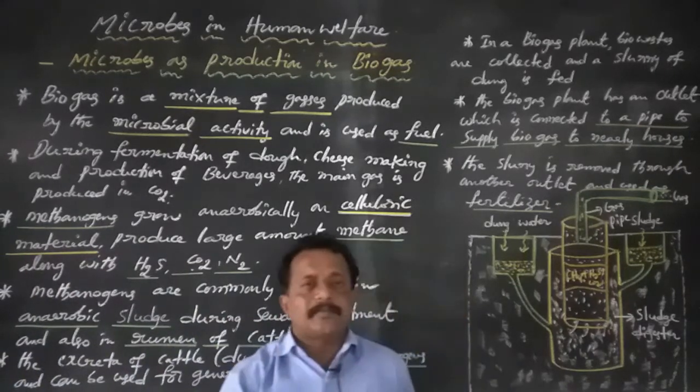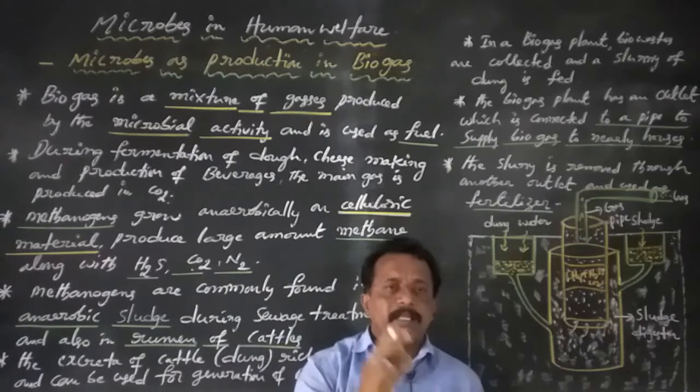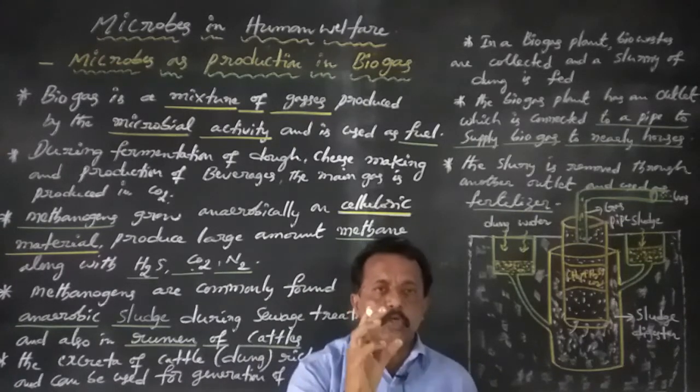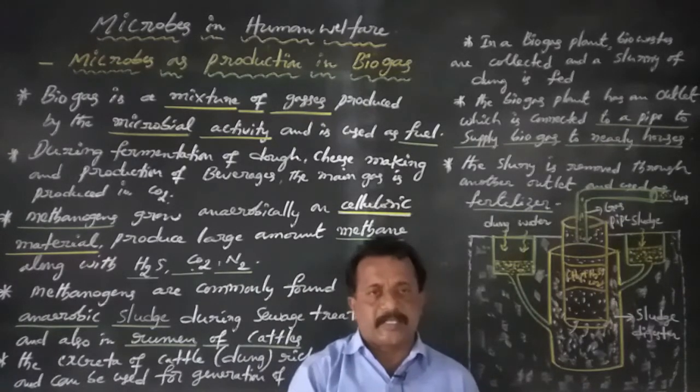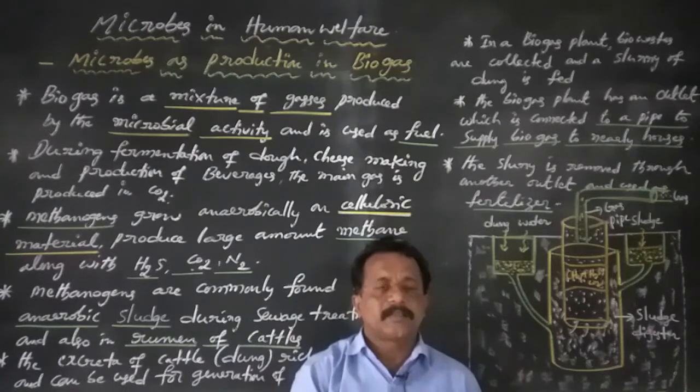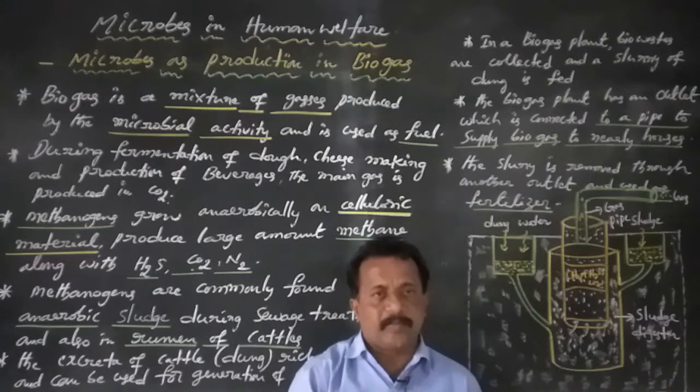Some of these microbes are named methanogens, such as Methanococcus and Methanophilus.